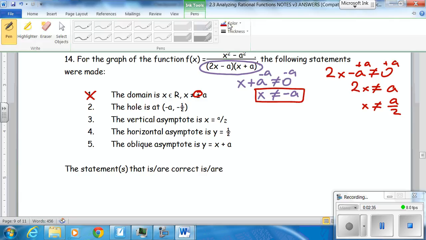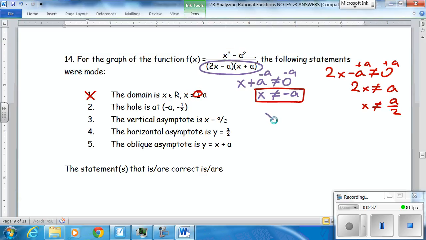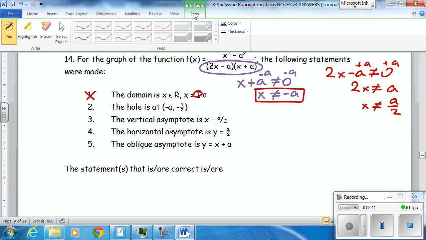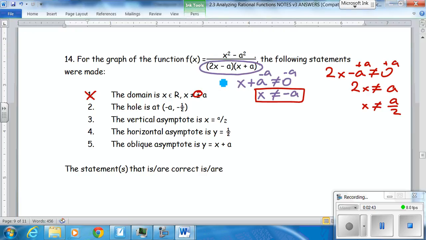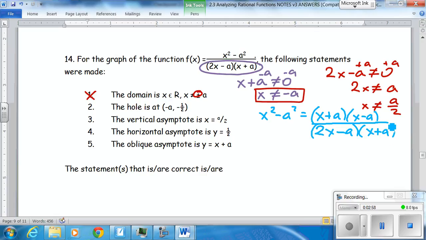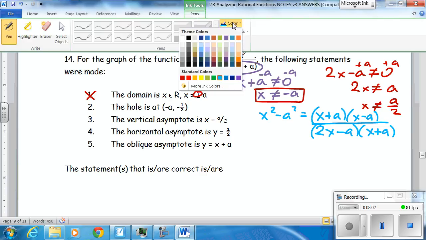Our numerator is x squared minus a squared, which is a difference of squares, x plus a times x minus a. And all of that is over 2x minus a times x plus a. So it does simplify. We can't graph it, but we can factor stuff out.